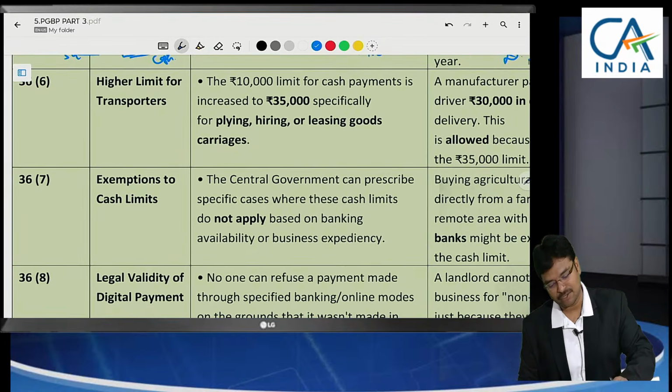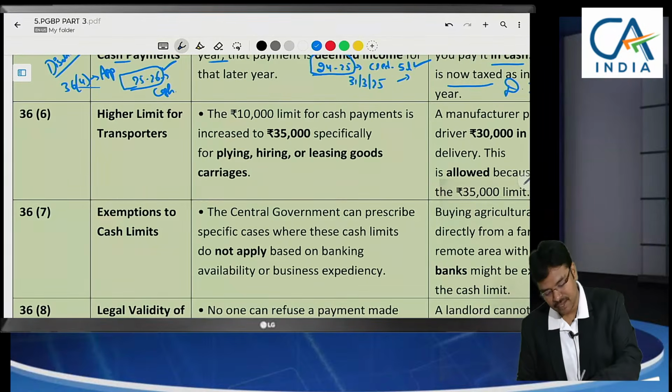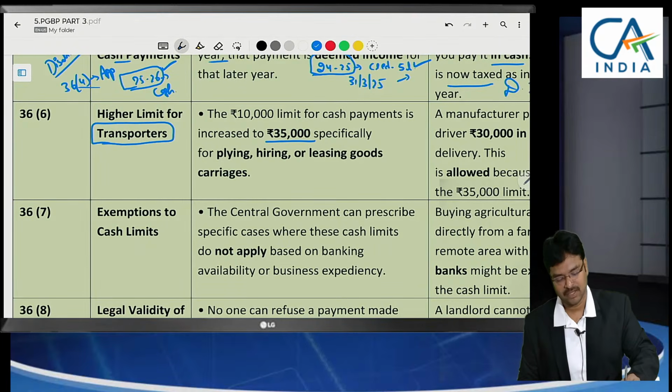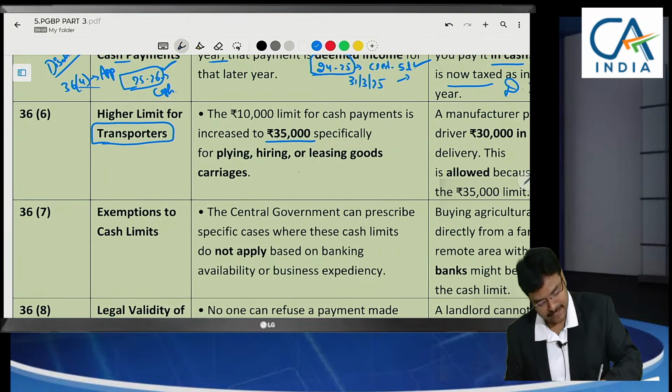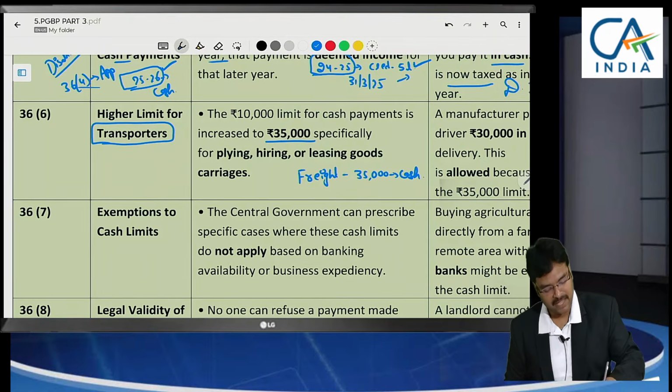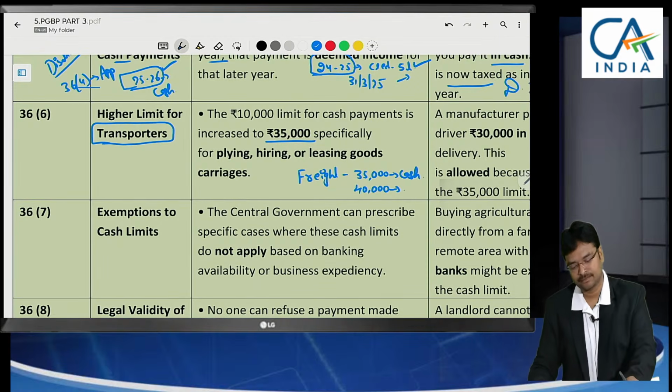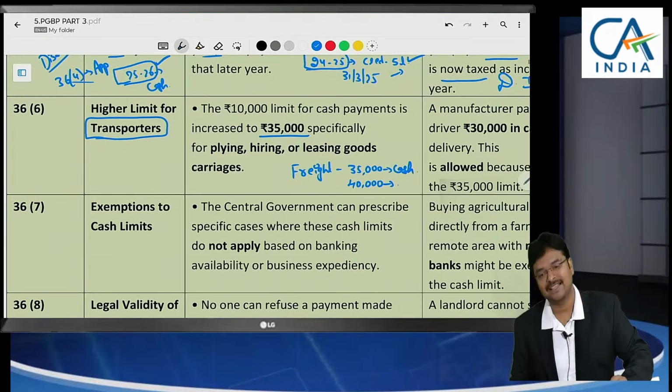That is the conclusion. And in case of transporters, the limit is 35,000. The limit for transporters given here is 35,000. That means freight. Can we make a freight payment of 35,000 in cash? Yes. This is an eligible expenditure. Can we make a freight payment of 40,000 in cash? Now 40,000 will get disallowed.